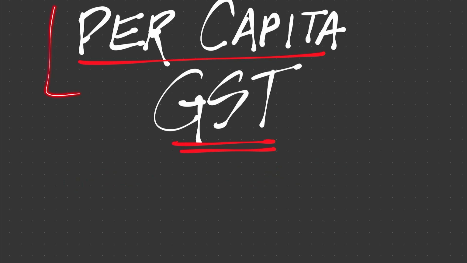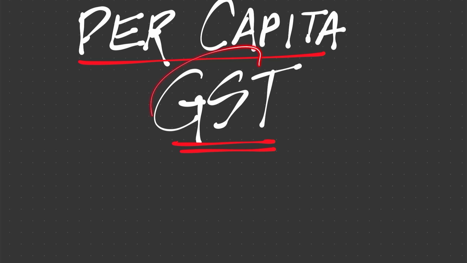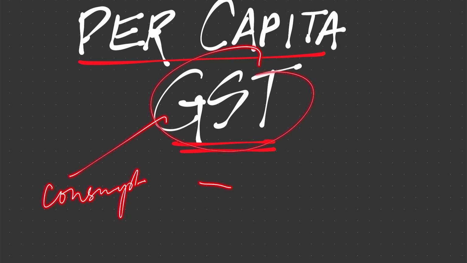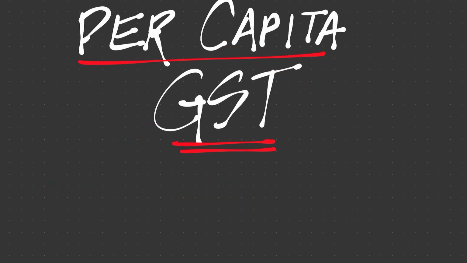So we are going to do a new concept called the per capita GST. The GST is a consumption based tax. That means जहाँ पे consumption हो रहा है in which state, वहाँ पे GST का टैक्स उस स्टेट को मिलेगा जहाँ कंज्यूम करेंगे वहाँ पे, origin में नहीं.